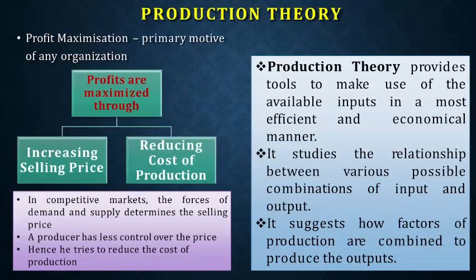So it is a theory where you make use of available input in the most efficient, most economical manner, so that you can reduce your cost of production, and in turn increase your profit. It studies the relationship between variable possible combinations of input and output. So what are the different combinations of input you have? You can produce how much maximum, and what is the maximum point at which you can produce, so that you will get maximum profit. It also suggests how factors of production are to be combined to produce output.